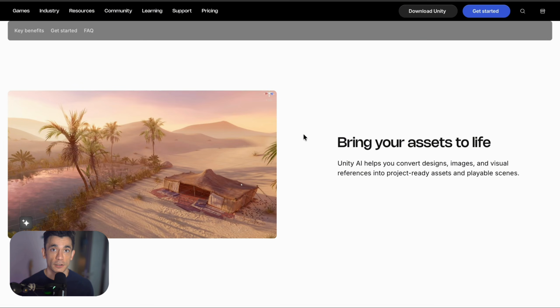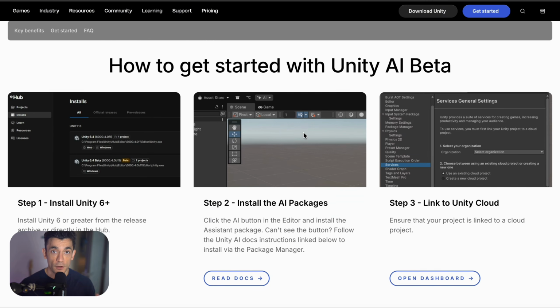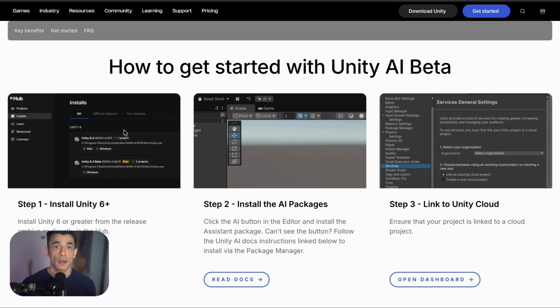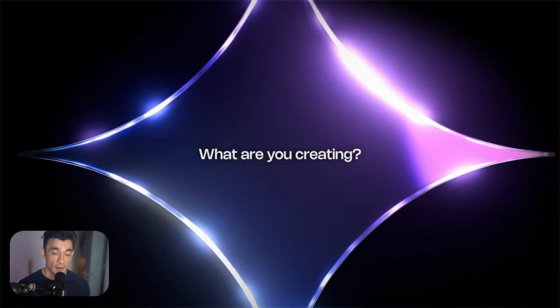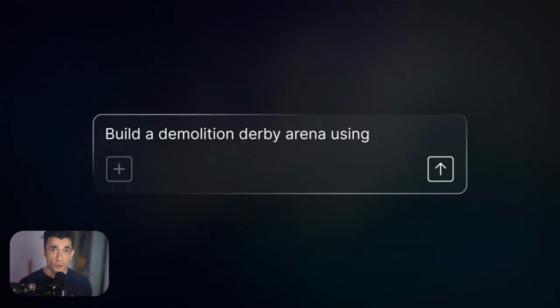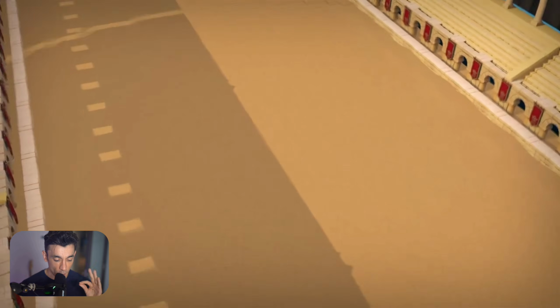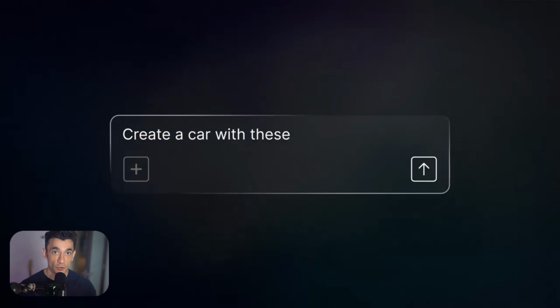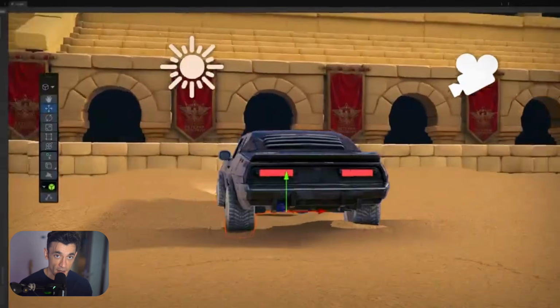It's a built-in agentic assistant that lives right inside the Unity editor. It knows your project, it knows your scene, your assets, your settings, your target platforms, and it uses all of that context to actually help you get things done. Not in a generic way, but in a Unity-specific way. This isn't a chatbot bolted onto the side of your editor. This is an AI tuned specifically for Unity workflows, grounded in your project context. And according to Unity, that means more relevant answers, better task execution, and fewer retries compared to using a general-purpose AI model for the same tasks.